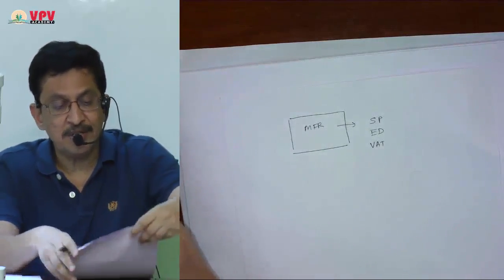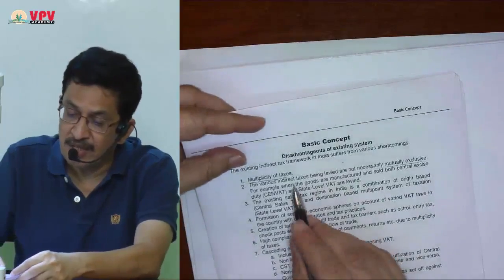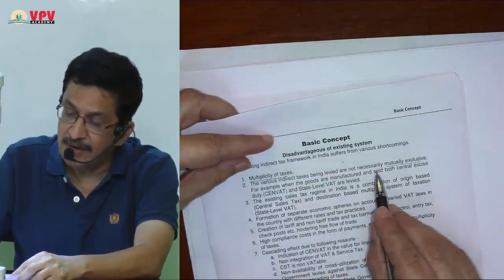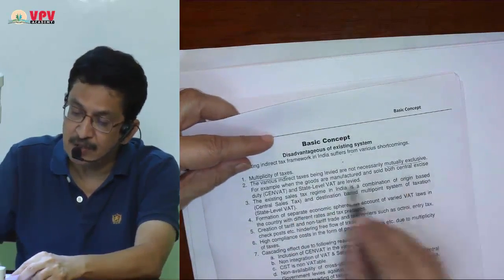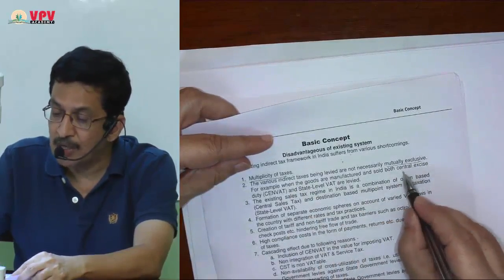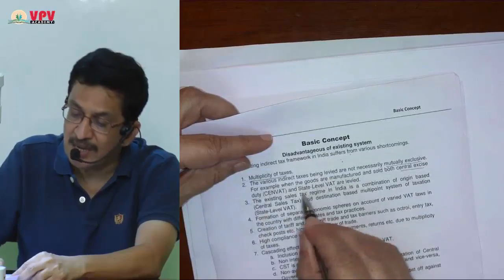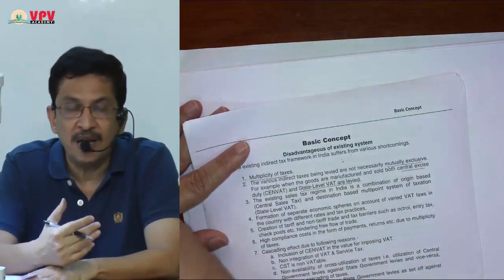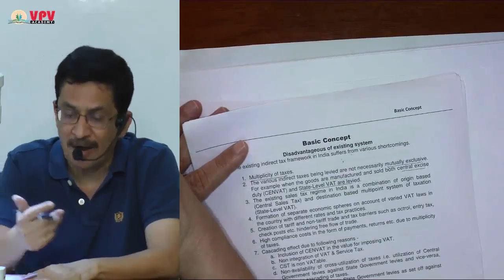Here the point is that various indirect taxes were being levied and they were not mutually exclusive. For example, when the goods are manufactured and sold, both central excise duty as well as state excise duty was payable. That was the second disadvantage. At the same time, you are getting assessed by the central government for excise duty and by the state government for VAT.